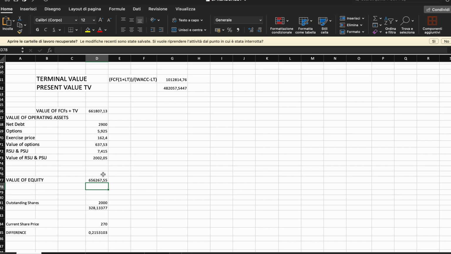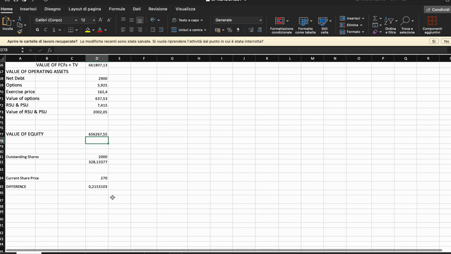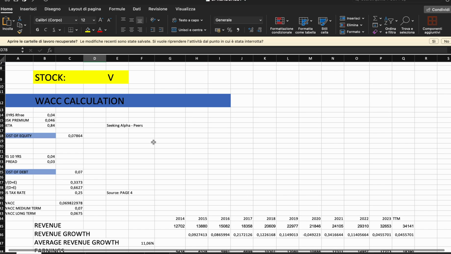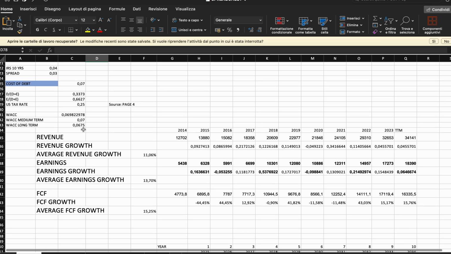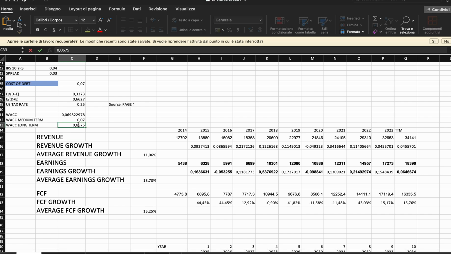Then I divide this figure by the outstanding shares, and I find what I think is the fair value for the Visa stock. So it's 21% higher compared to what it's trading at as of now. But just remember, these are just assumptions, so you need to have a margin of safety because things can change and they can change your expectations very quickly.